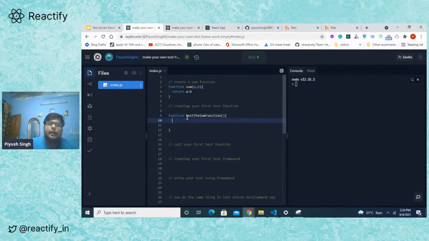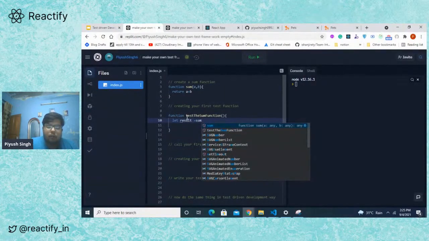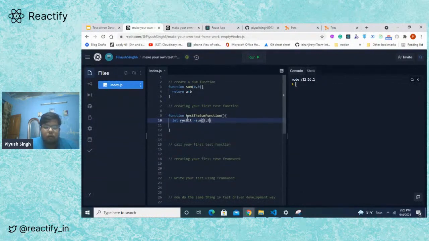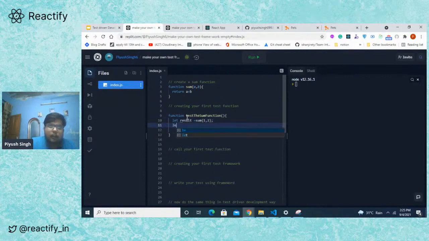What do we expect? We expect sum to return the sum of what we give it, right? If we give it 1 and 2, we expect this function to give us 3. So let's put it this way: let the result be sum of 1 and 2. We all know 1 plus 2 equals 3, and let expected equal 3, right? Now we want our function to be correct if our expected value matches the resulting value. So let's write a condition for that.